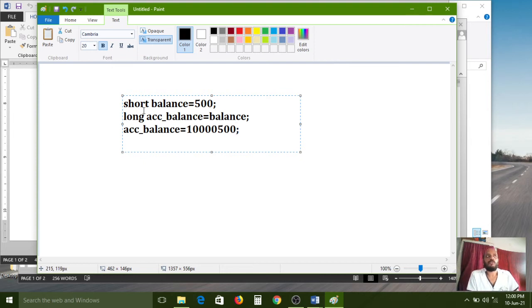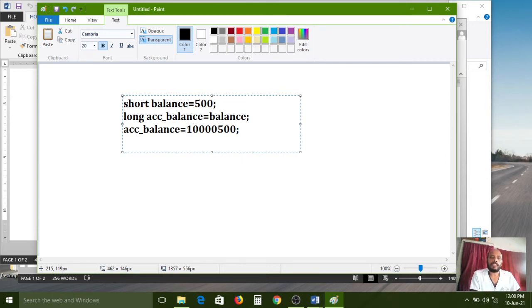Because it will occupy 2 bytes of memory, up to 32,767 amount it can store. But if you want to deposit more than 32,767 in your account, then you need to increase the data type. So in real time, you need to change the data type for the balance variable. How can you change it? By introducing one more variable, and then assigning the previous variable to the present variable.